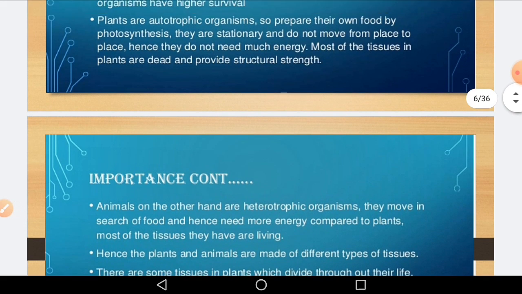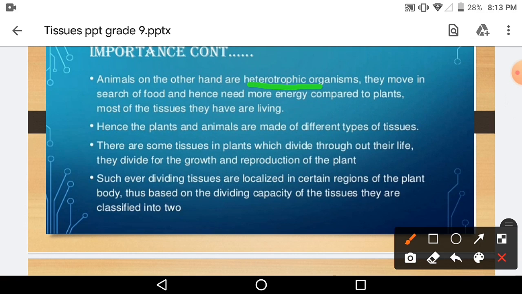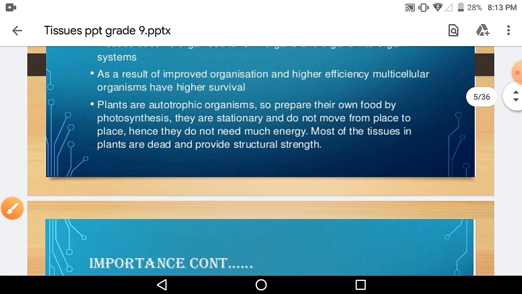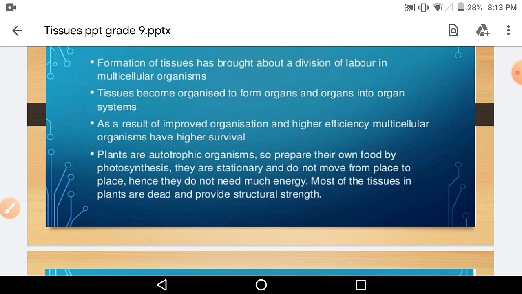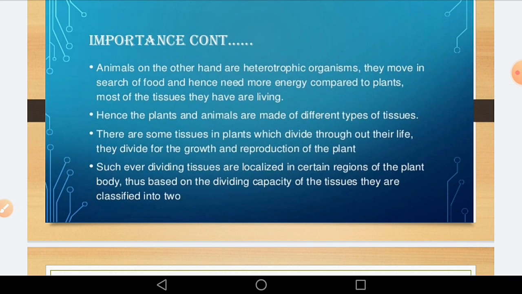On the other hand, animals are heterotrophic. Hetero means others. They depend on others for their food, so they move in search of food and hence need more energy compared to plants. So most of the tissues are living. What is the first difference between plant and animal tissue? In plants, most of the tissues are dead. In animals, most of the tissues are living. Hence plants and animals are made of different types of tissues.